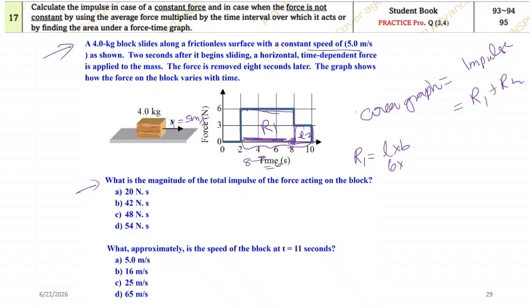Again 6. So 6 into 6. What is 6 into 6? 6 into 6 is 36. Okay, this is R1. Similarly, I need to calculate for R2, rectangle 2.